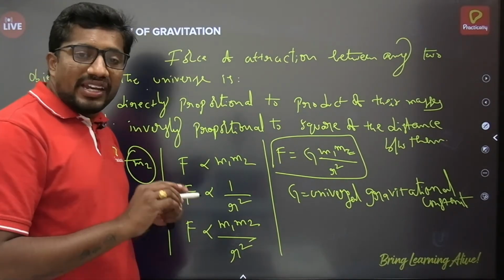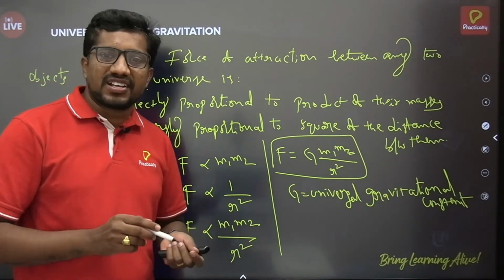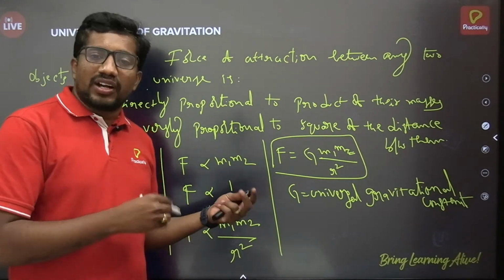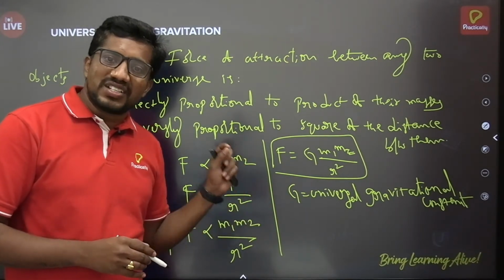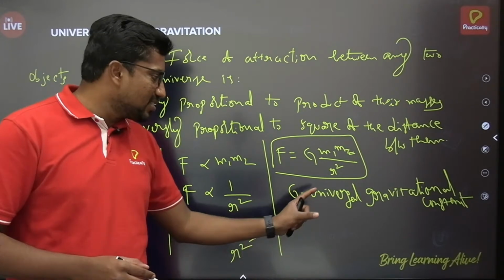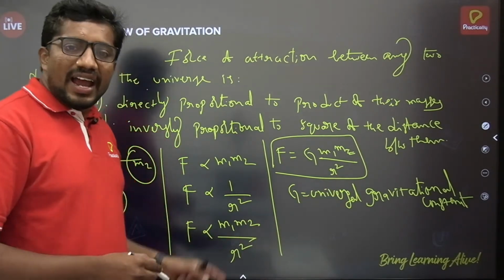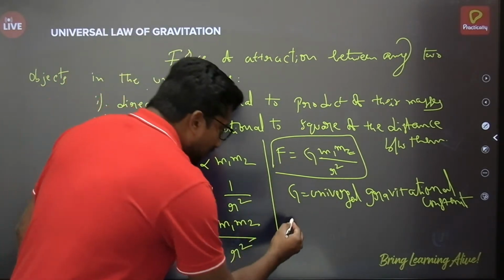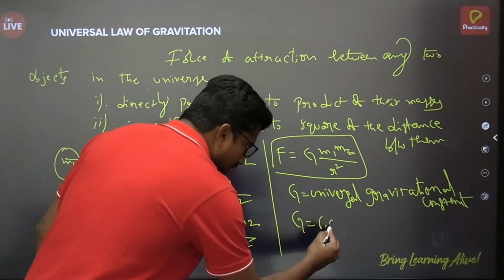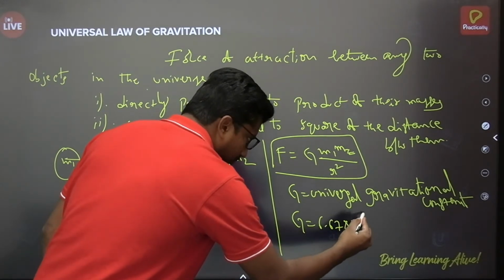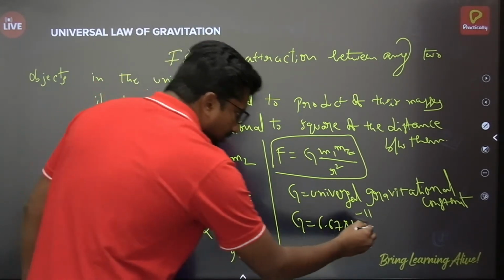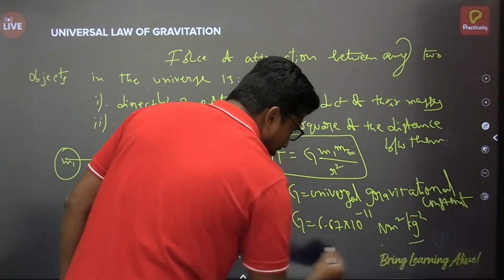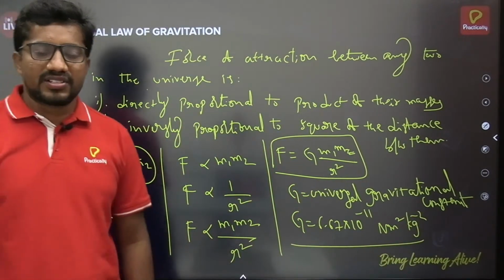Between any bodies you may take, not only on the surface of the earth, you may take any other planet or anything in the solar system or the universe, the value of G remains the same. That's why we call it the universal gravitational constant, and it is applicable to any objects existing in the universe. The value of G is 6.67 multiplied by 10 power minus 11 newton meter square kg power minus 2. This is the unit of the universal gravitational constant.